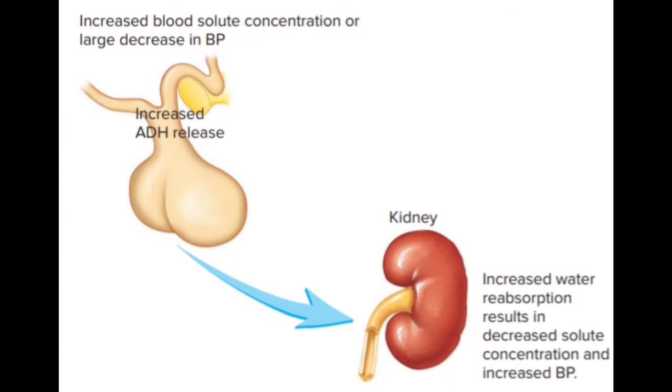ADH secretion is also regulated by changes in blood pressure. When baroreceptors that monitor blood pressure detect a significant decrease in blood pressure, ADH secretion increases. When baroreceptors detect a large increase in blood pressure, ADH secretion decreases. However, ADH is more sensitive to changes in blood osmolarity than to blood pressure. In this picture, it shows an increased blood solute concentration affects hypothalamic neurons and decreased blood pressure affects baroreceptors. As a result of these stimuli, the posterior pituitary secretes ADH, which increases water reabsorption by the kidney.